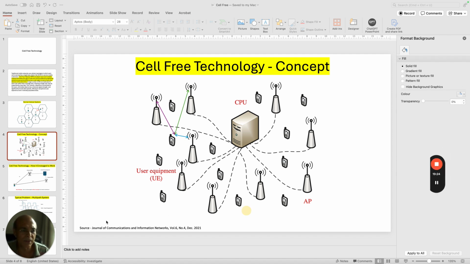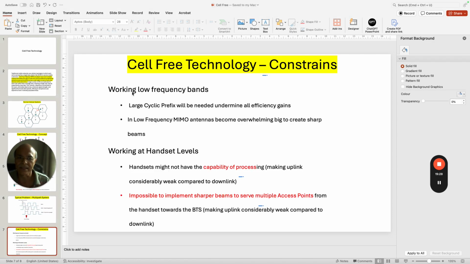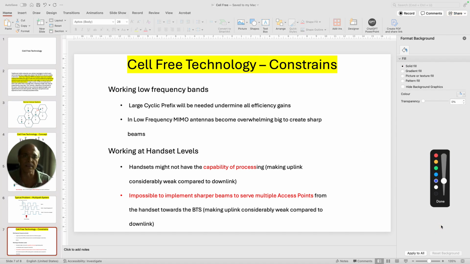The other problem that you are going to face is, let me just go to this chart, which will help you understand what I'm talking about, the constraints of cell-free technology. As I already said, it can't work in the low frequency band, because a large cyclic prefix will be needed, and it will undermine all efficiency gain, and there could be destructive interference because of signals emanating from large distances and starting to interfere with the main signals.